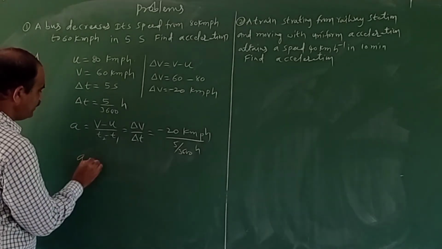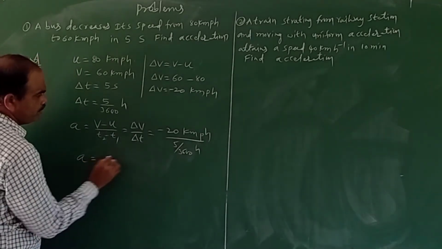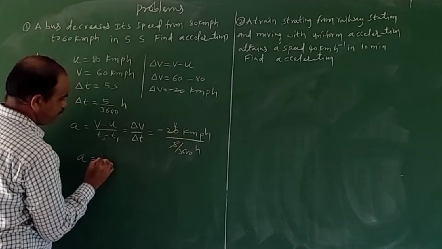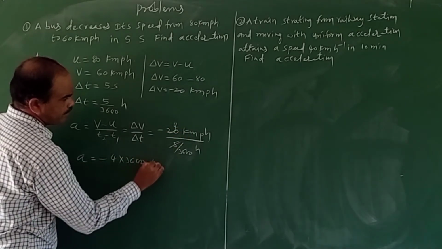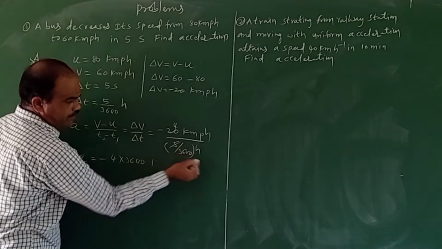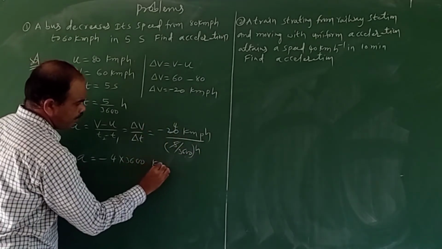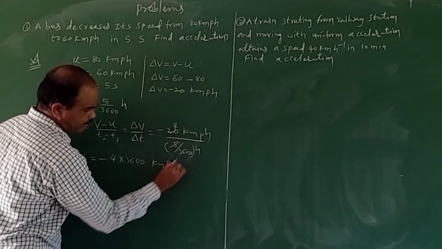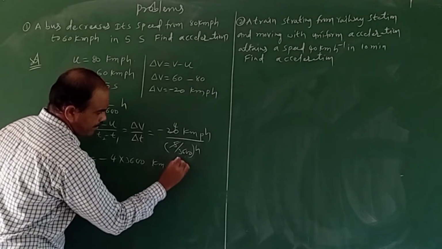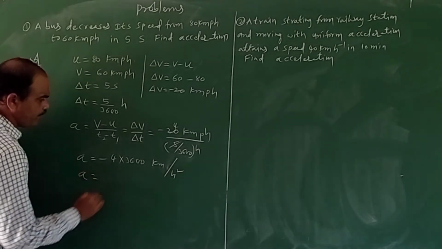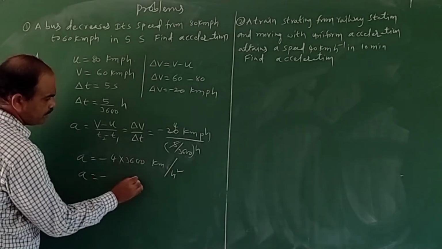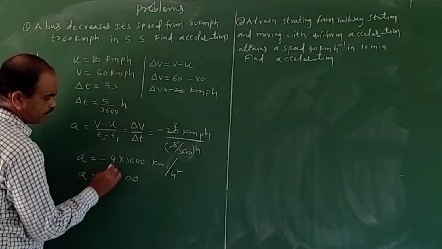So the acceleration will be minus 4 into 3600, because the denominator goes to the numerator, in kilometer per hour square. So the acceleration is how much? 0 into 4 is 0, sorry.